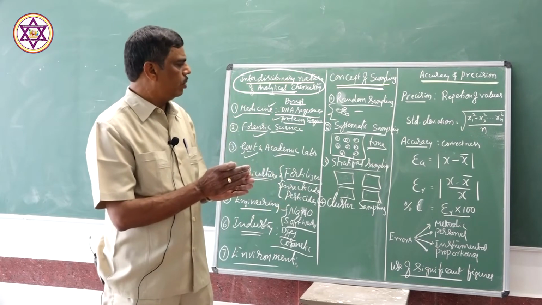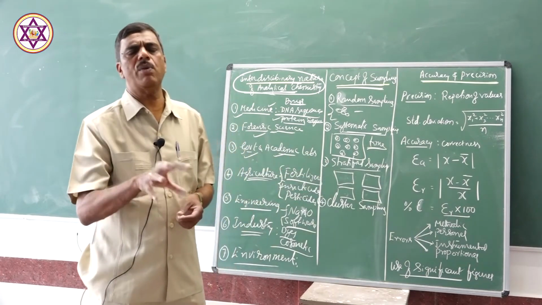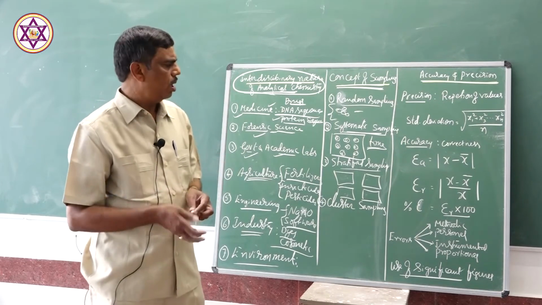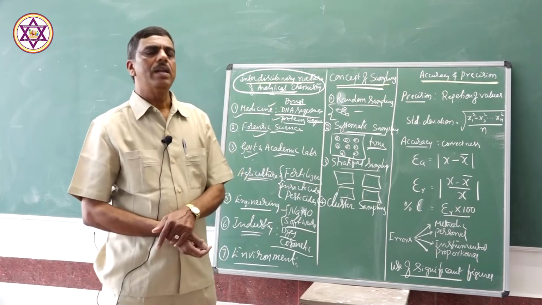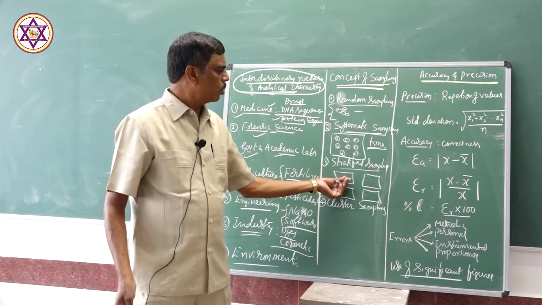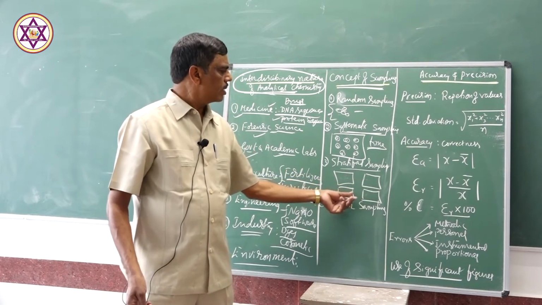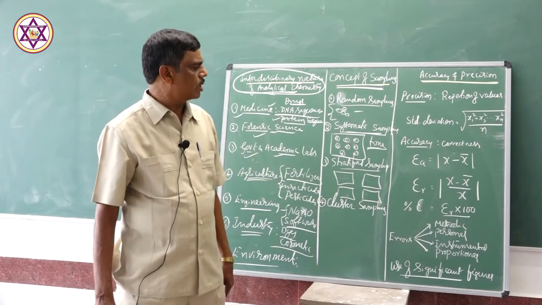Mainly, the sample will be divided into main components, 3 or 4 components, and one by one they study. Sample is obtained from each of the strata and they study the sampling. That is stratified sampling.